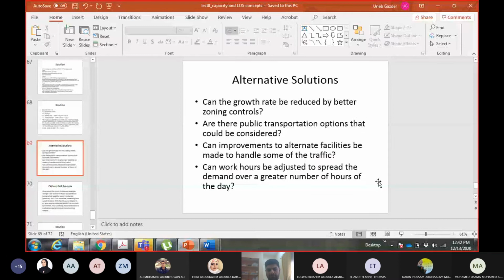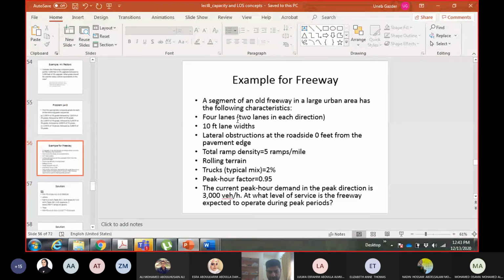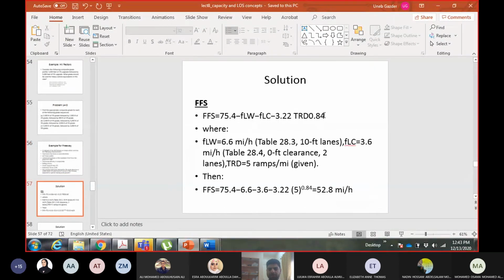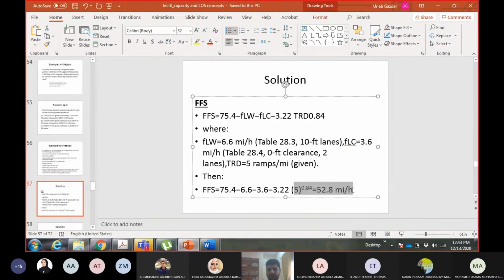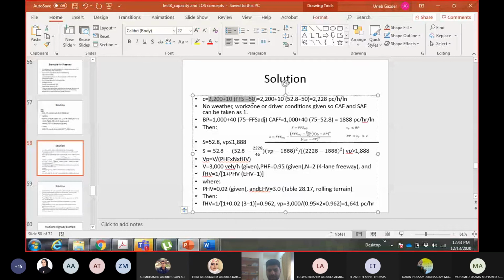Okay, let me go to the example. So they are saying apply the adjustment factor to this example. Now in this example, I've already calculated the free flow speed, which was 52.8 miles per hour, and this is the unadjusted speed, so there is no adjustment factor to this value right now. I also calculated the capacity as well, and again, in the capacity equation, I am using the unadjusted free flow speed. So capacity is 228. The adjustment factors will affect now. After you calculate the free flow speed and the capacity, now you will apply the adjustment factors.